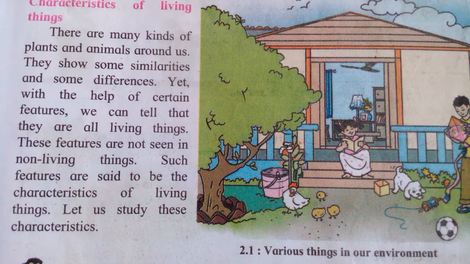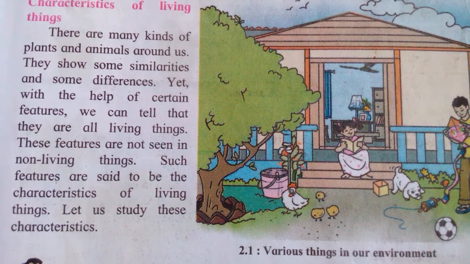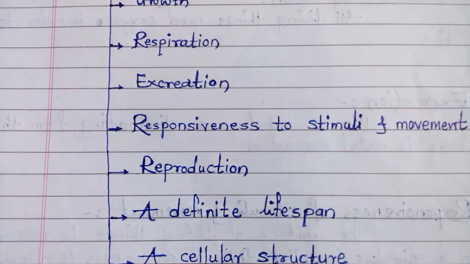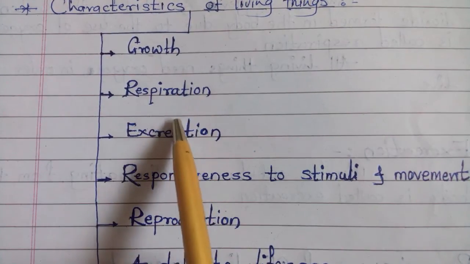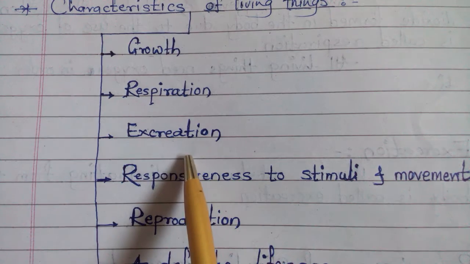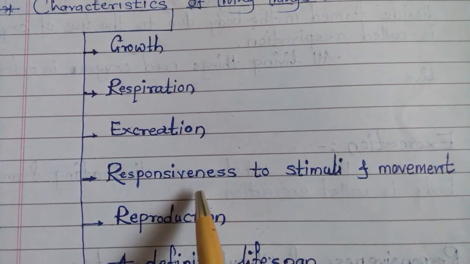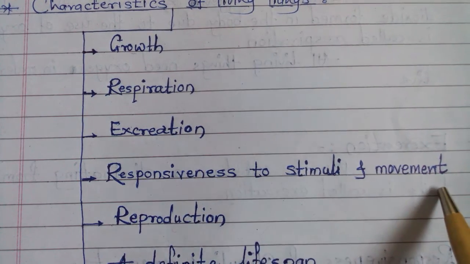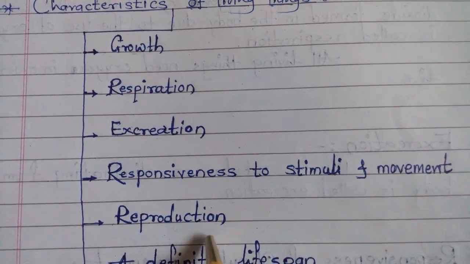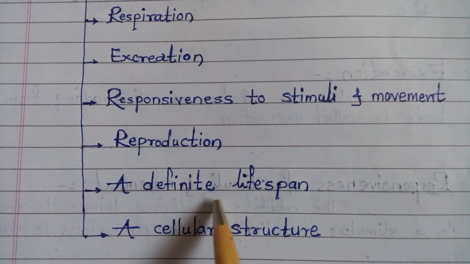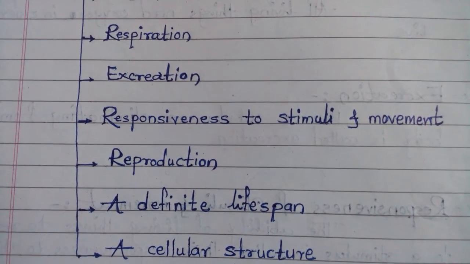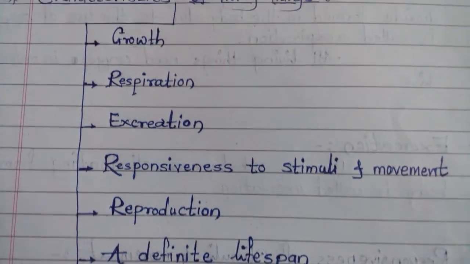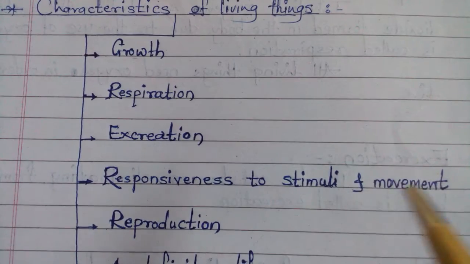Which different characteristics are there in living things? The first one is growth, then respiration, excretion, responsiveness to stimuli and movement, then reproduction, a definite lifespan, and a cellular structure. These are the characteristics of living things.